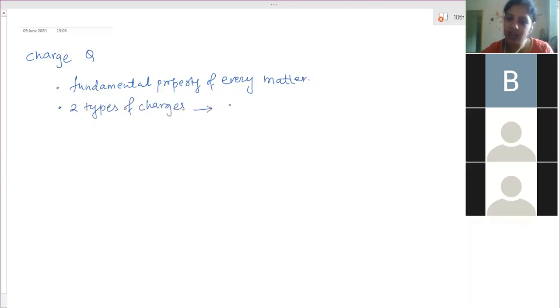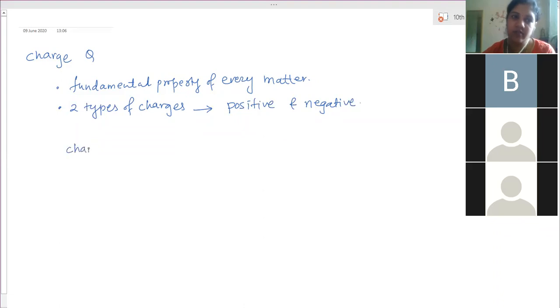One is our consideration. One is positive and another one is negative. Okay, so positive and negative. Protons are positively charged and electrons are negatively charged, but every proton and every electron carries a similar value of charge. The value of charge on each particle is exactly the same.